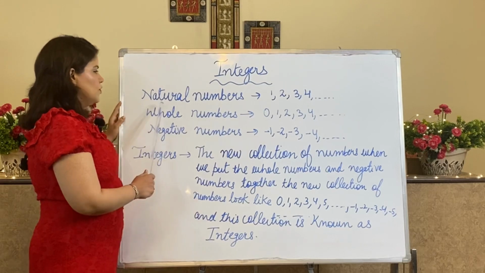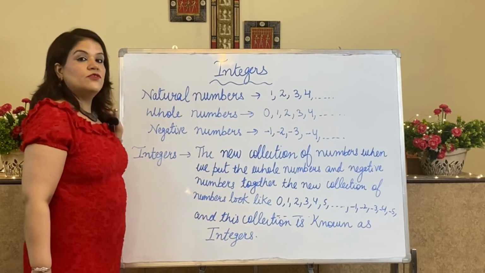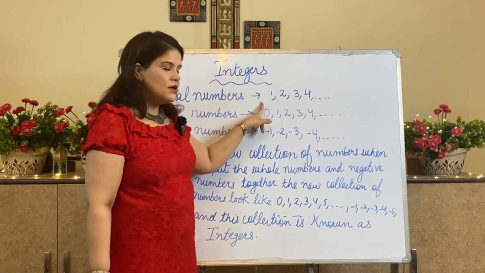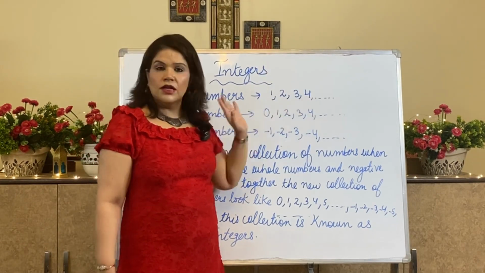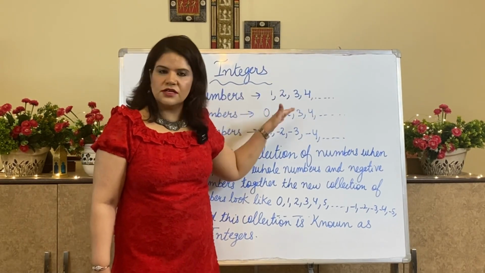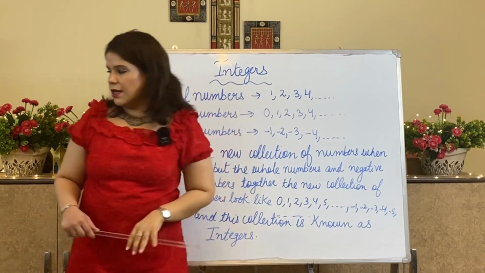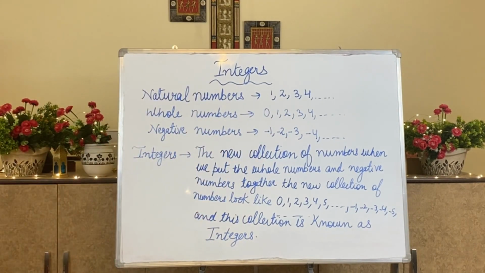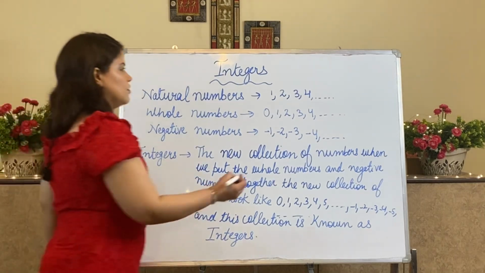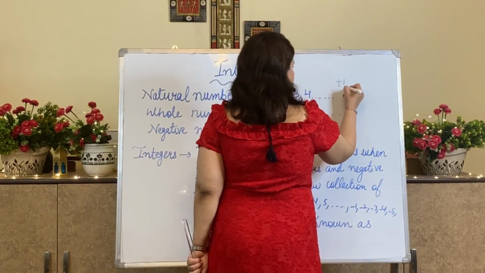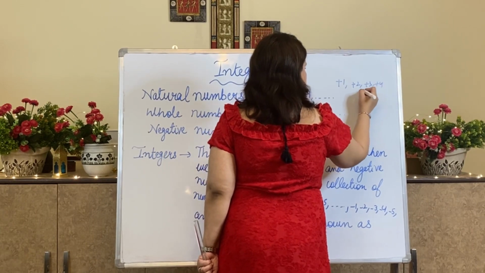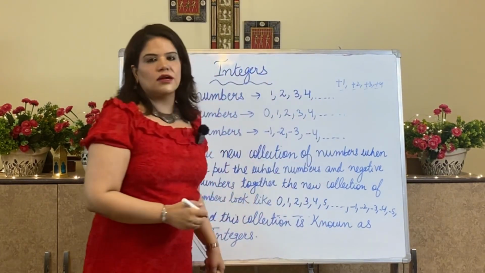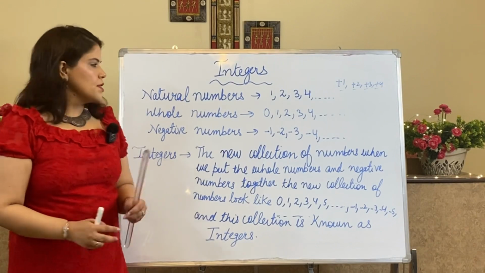Till now we have done natural numbers, which start from 1 and go to infinity: 1, 2, 3, 4. These are all positive numbers. They don't carry a positive sign in front of them, but we can read them as plus 1, plus 2, plus 3, plus 4. This is a hidden sign which is not written with the positive number.